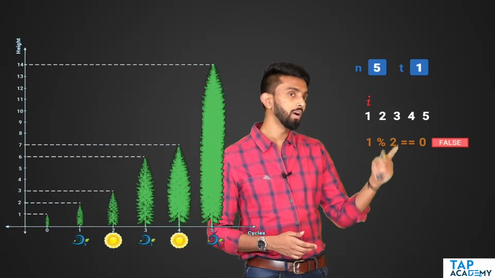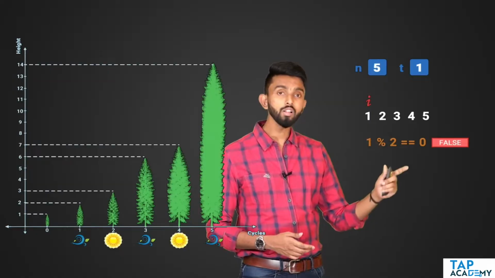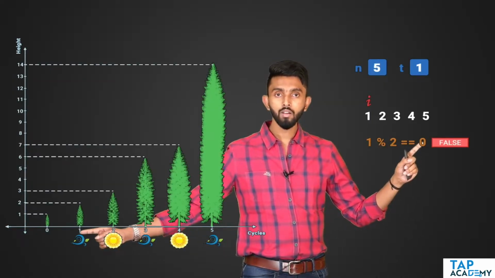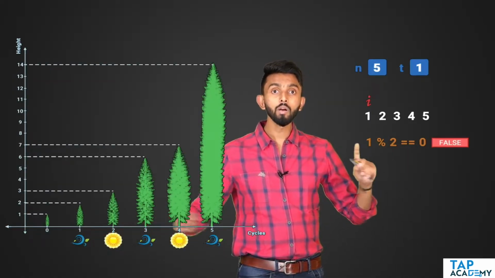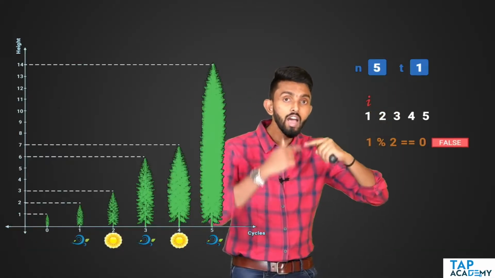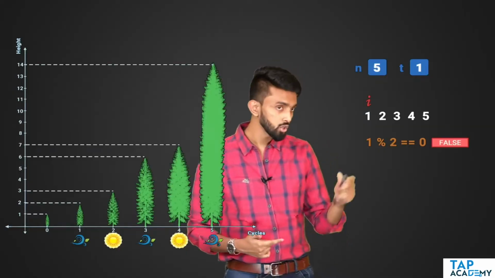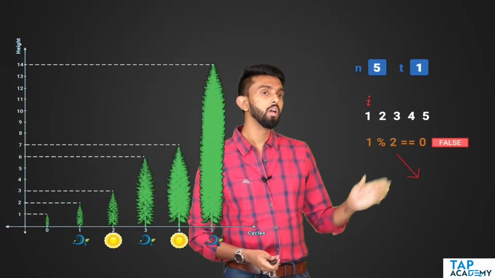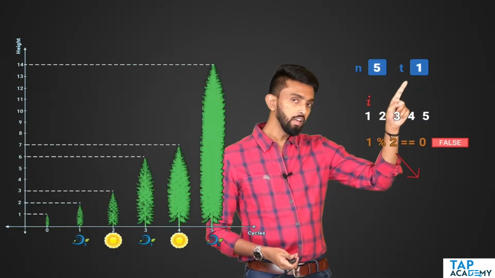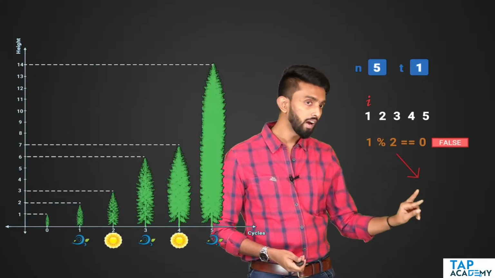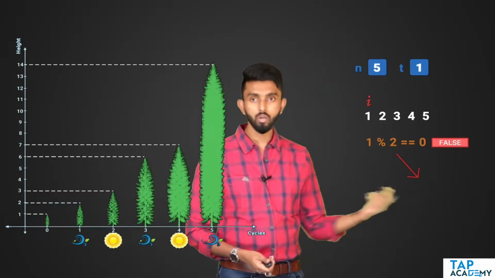So see, 1 divided by 2 is not 0, false. False means I know it is spring because it's an odd number. Odd number means whatever is the height of the tree, I should double it. So see, that is what I'm going to do. I will take t, which is what holds the height of the tree, and I will multiply it by 2. That is how you double it.